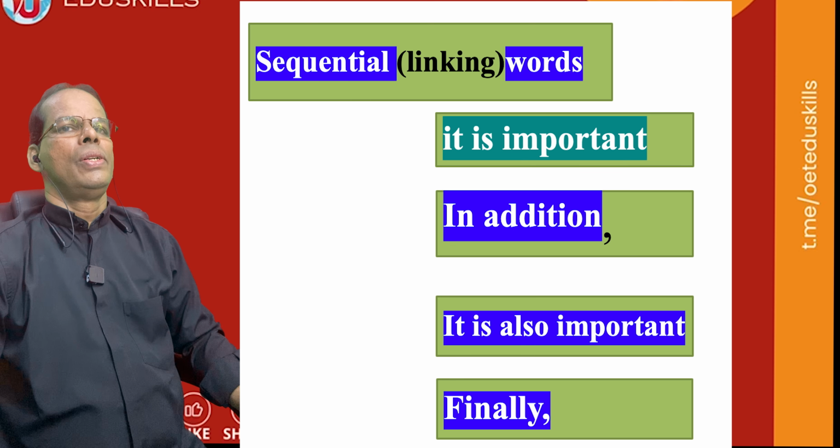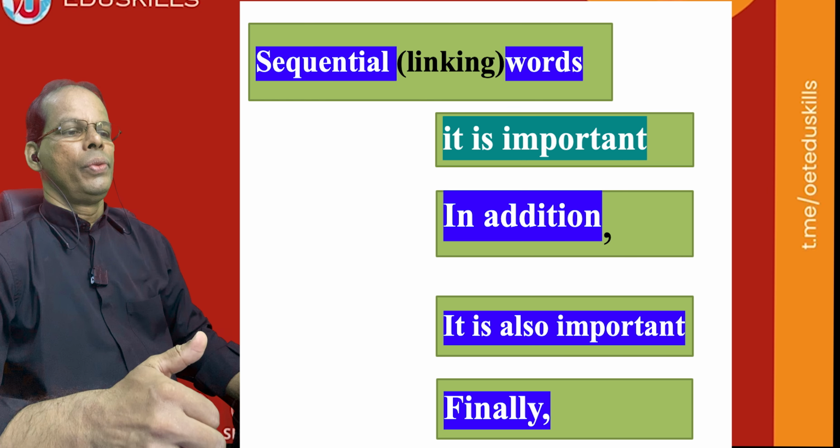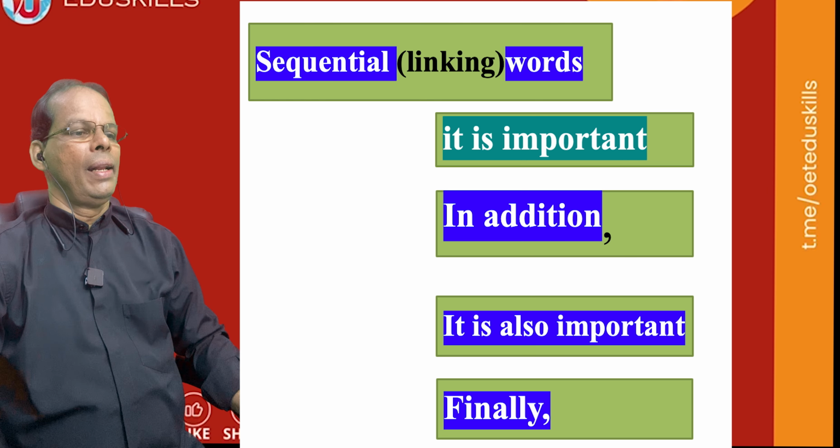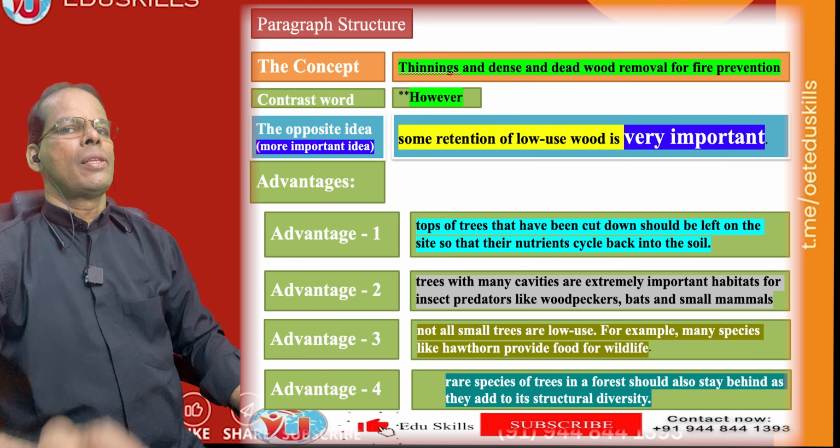These are the linking words or clue words. It's important. In addition, it's also important. Finally, it's important. So before every answer you have a clue, a sequential expression. These are known as sequential expressions. So this is the paragraph structure.